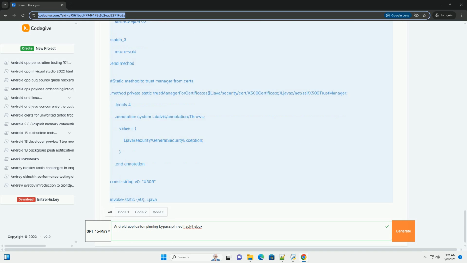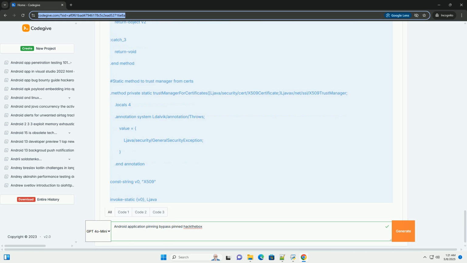Bypass mechanisms. The developer might have included debug code or conditional statements that disable pinning in certain scenarios, for example for testing or development purposes. Insecure storage. The pinned certificate might be stored in an insecure location, for example plain text in shared preferences.